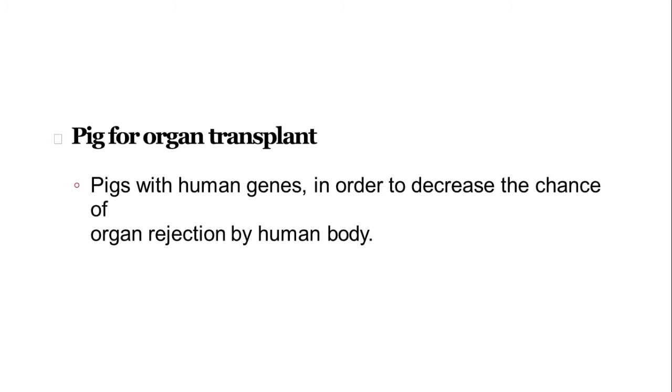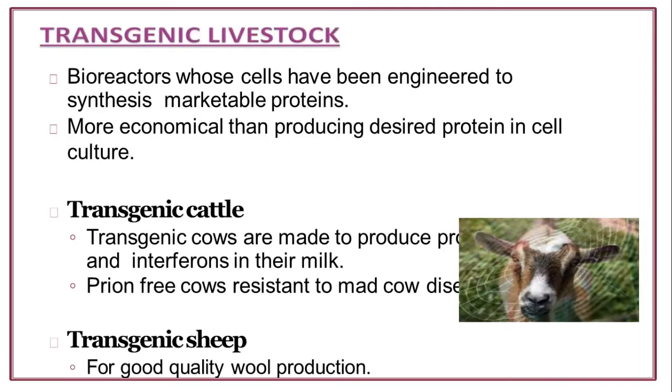Pigs with human genes, in order to decrease the chances of organ rejection by the human body. So this is a very good example to create some organ transplantation regimen.